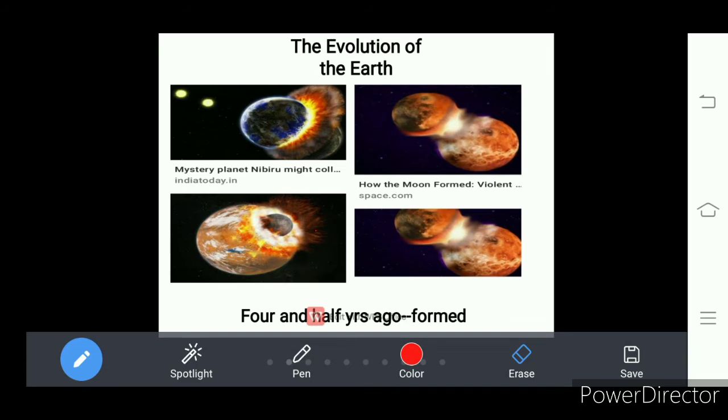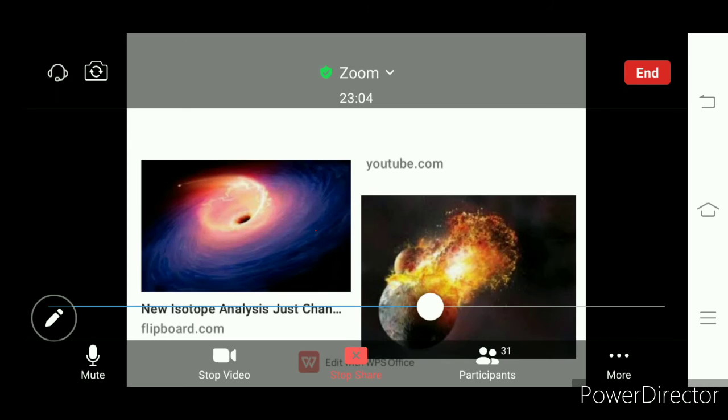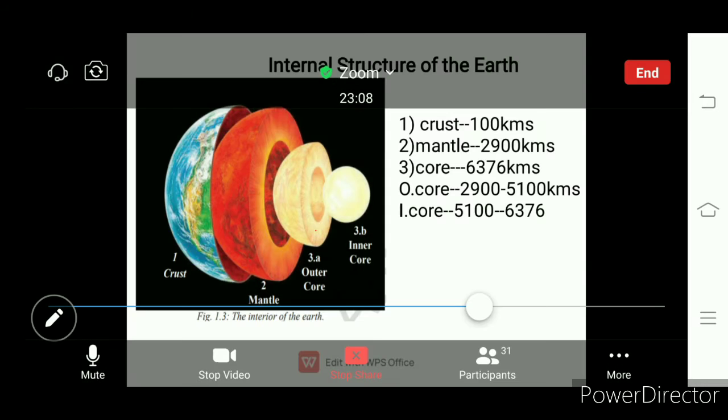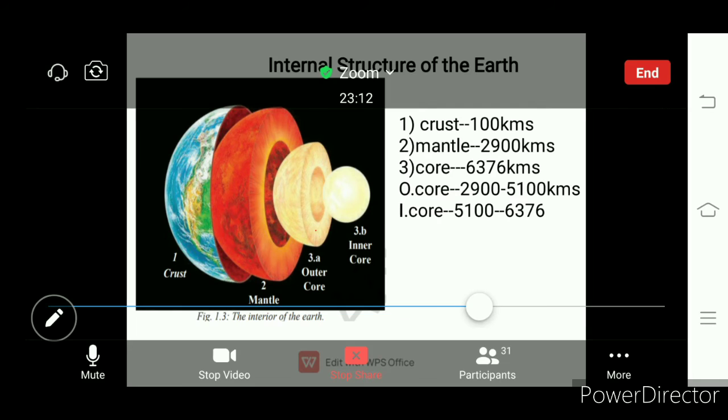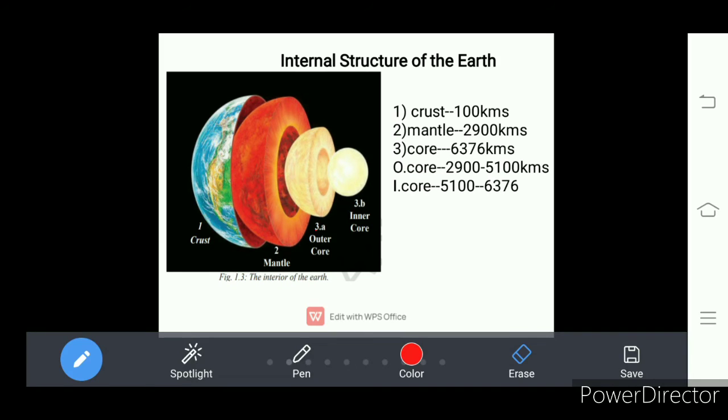That means what we discussed, the core. There are three layers in the earth's interior, right? We have discussed here. See, so what happened here? The lighter particles reached the earth's surface and formed the crust.